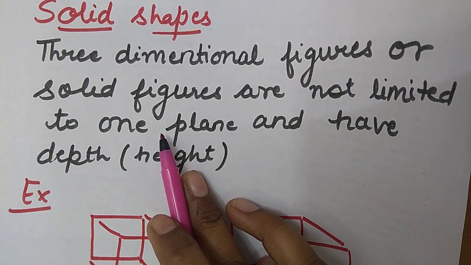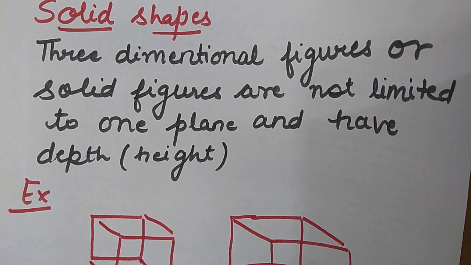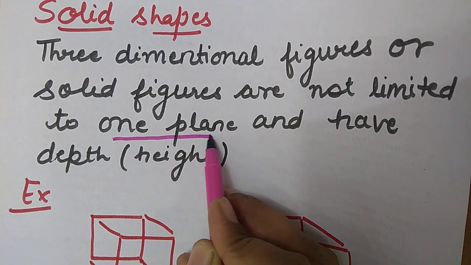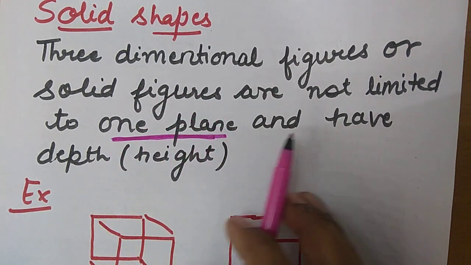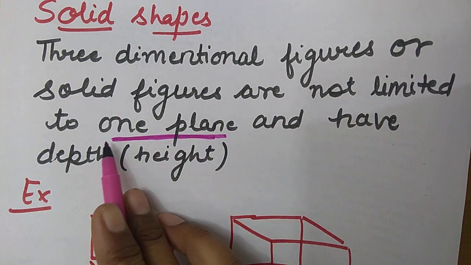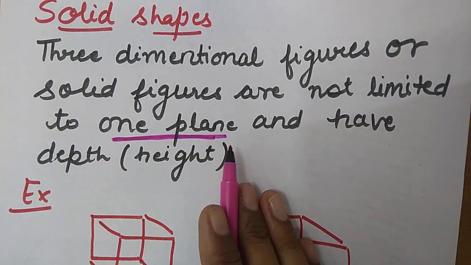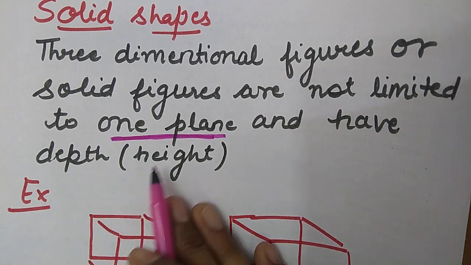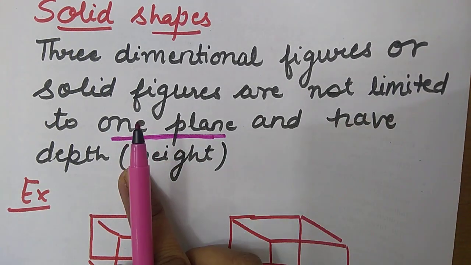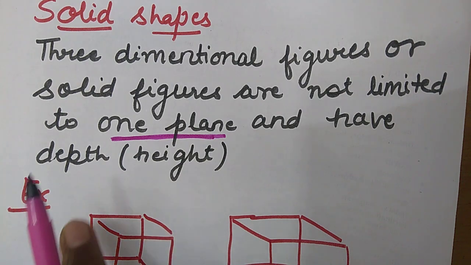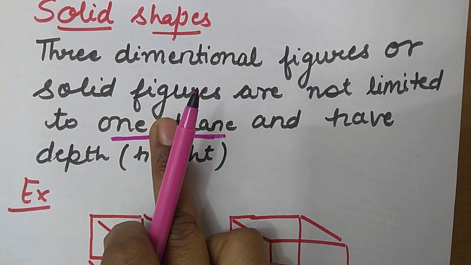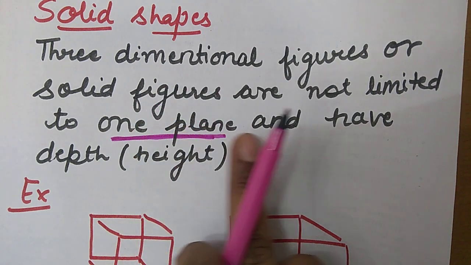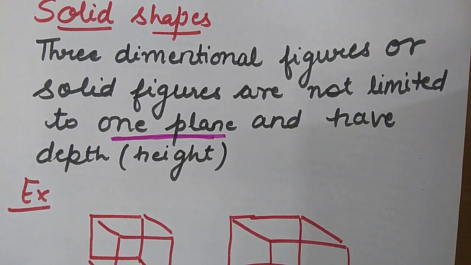It means they don't have only two dimensions, because a plane is always two-dimensional. They are two-dimensional including one more dimension, depth, so they form a three-dimensional figure. These are the solid figures that are not limited to one plane and have depth also.